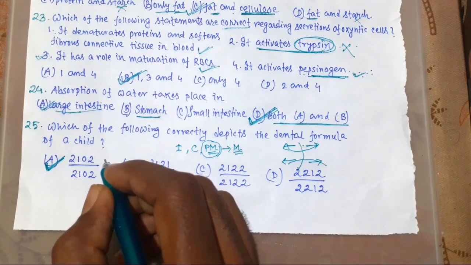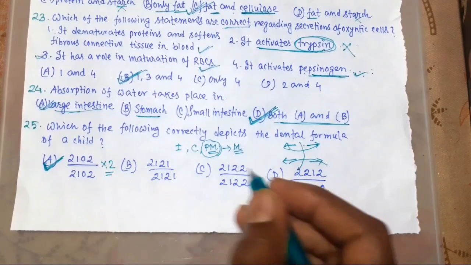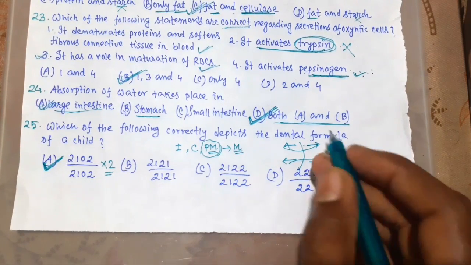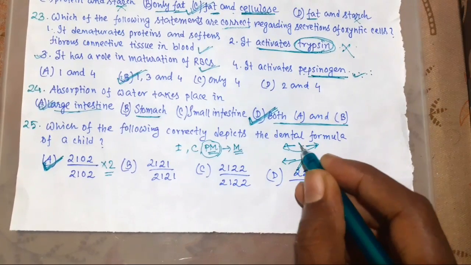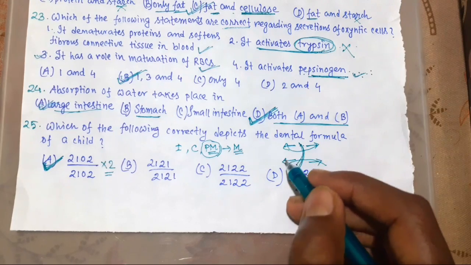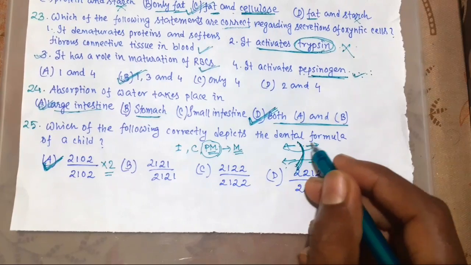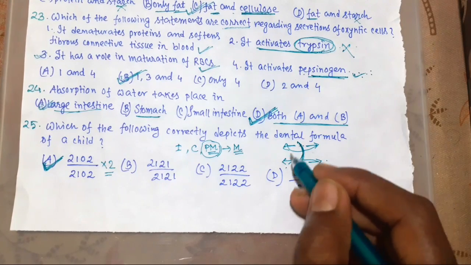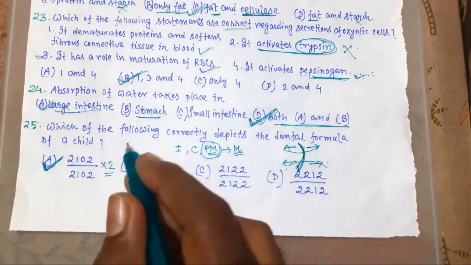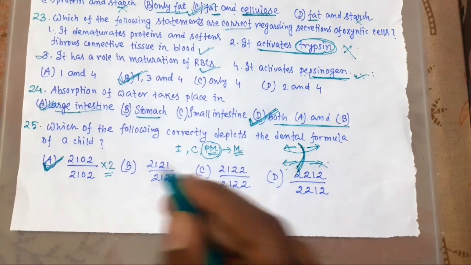We should multiply by 2 to get the total number of teeth, because by dental formula we only get each half of the upper and lower jaw. So if we want to get the total, then we must multiply this by 2. Okay, thank you.